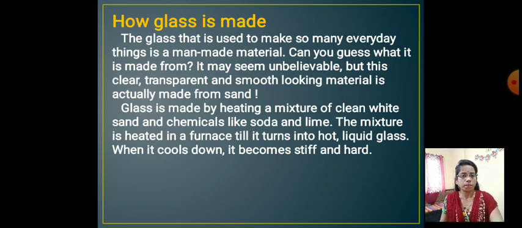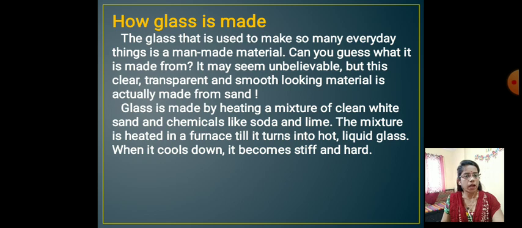How glass is made. The glass that is used to make so many everyday things is a man-made material. Can you guess what it is made from? It may seem unbelievable, but this clear, transparent and smooth looking material is actually made from sand.